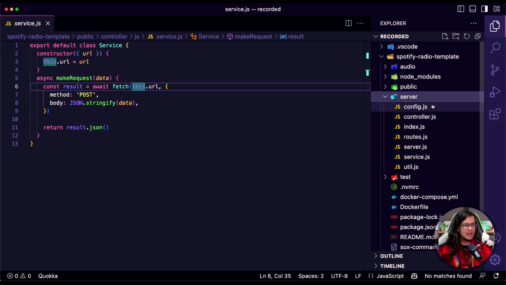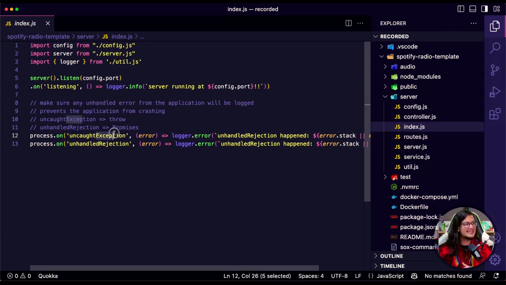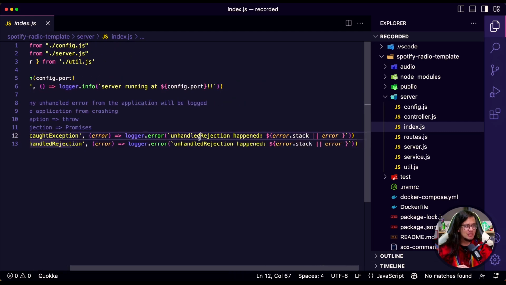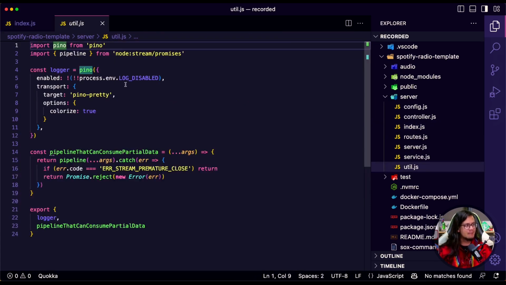In server, I tried doing only the structure so we can have the routes, but let's just check out what is there. Well, anything that's gonna be an exception, if we throw some error or some rejection, I'm coding this on the index.js file and just logging the results, okay? And for logging it, I'm using Pino, okay?